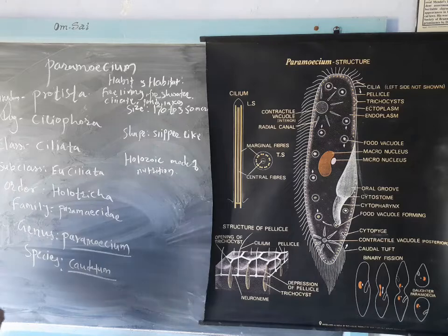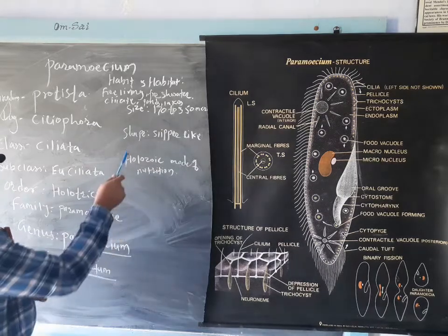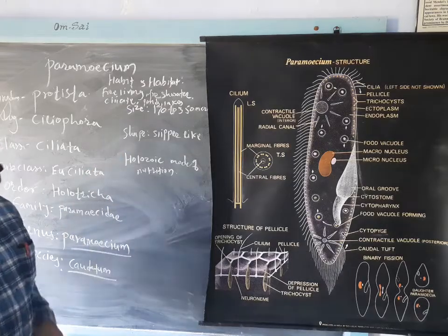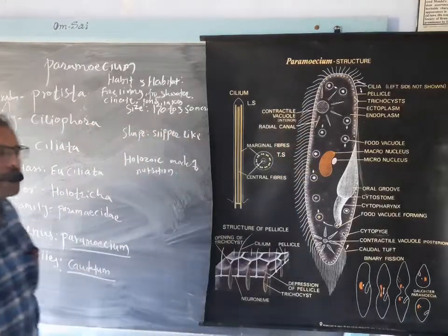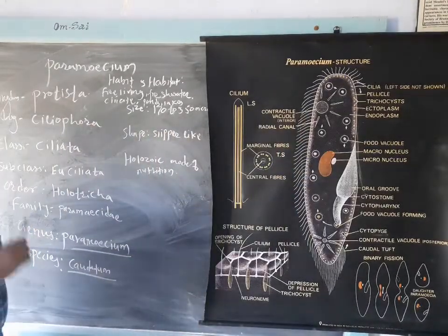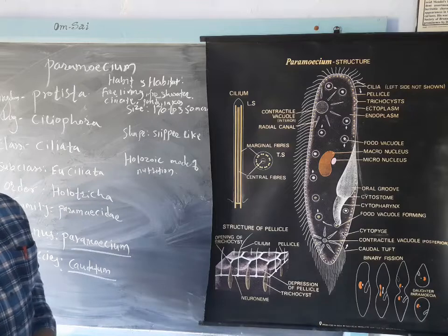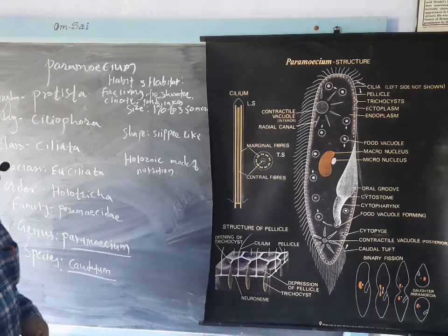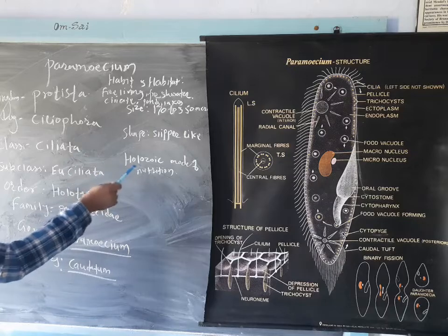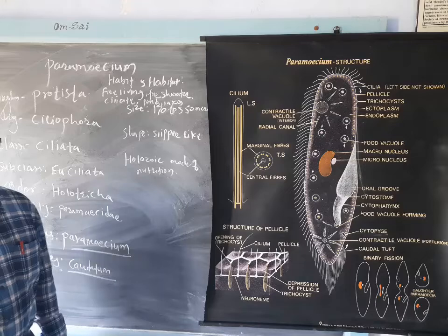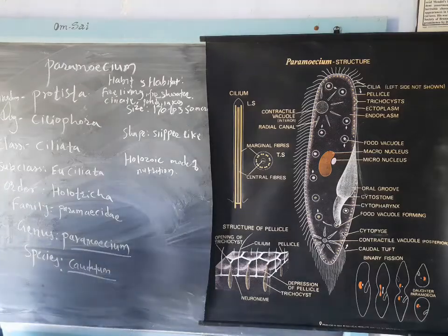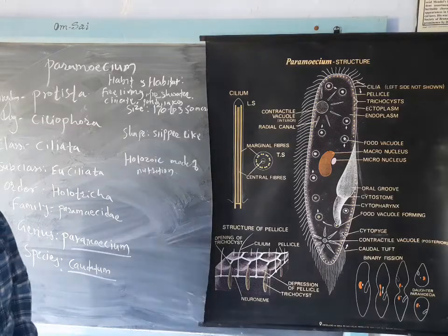As for shape, it has a slipper like structure, just like the sole of a slipper, and that's why it is also called slipper animalcule, the animal which looks like a slipper. It has a holozoic mode of nutrition, that is animal like mode of nutrition, and it is found in freshwater ponds, lakes, streams, ditches, marshy places, and so on.